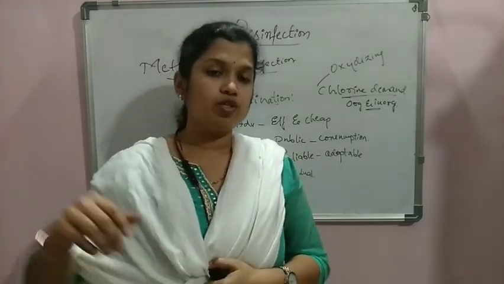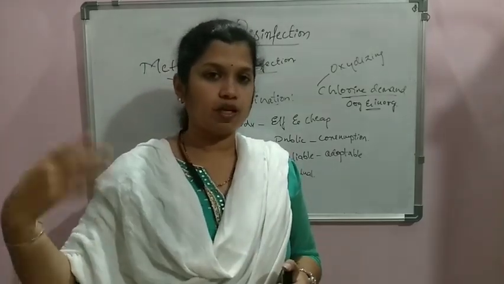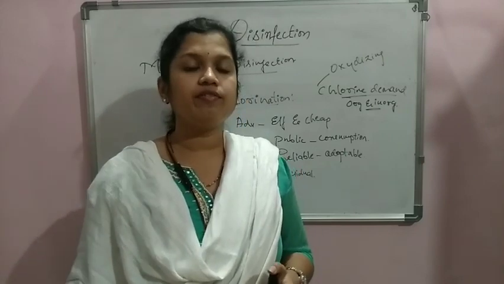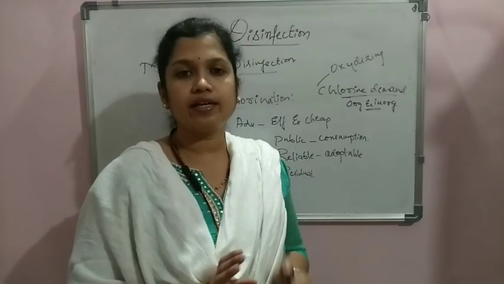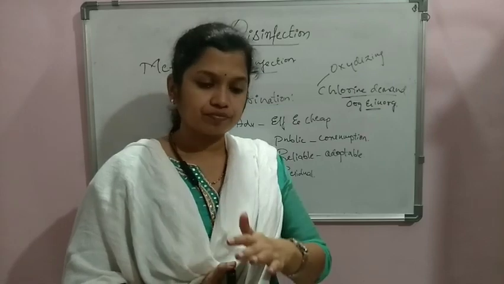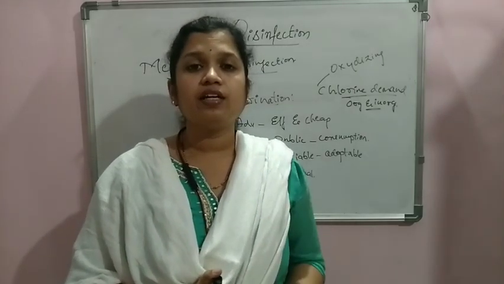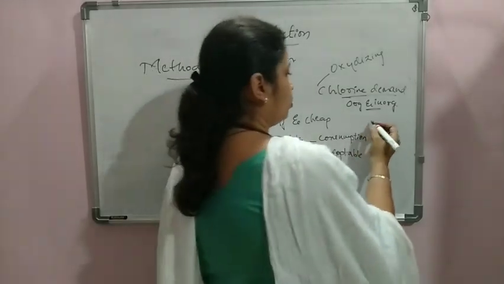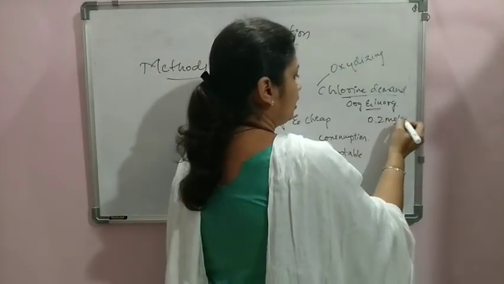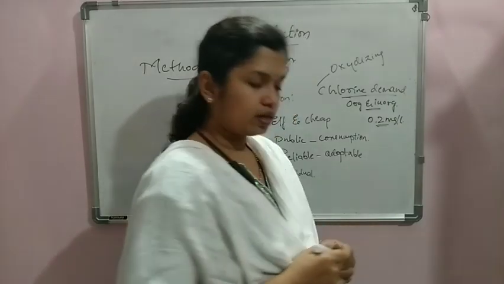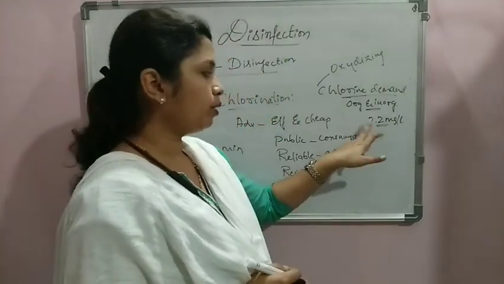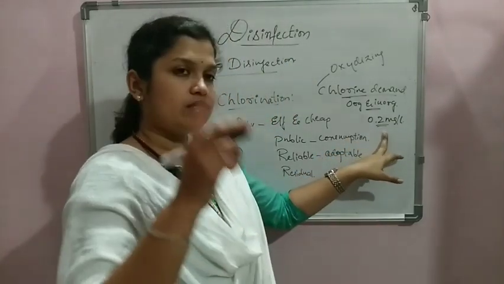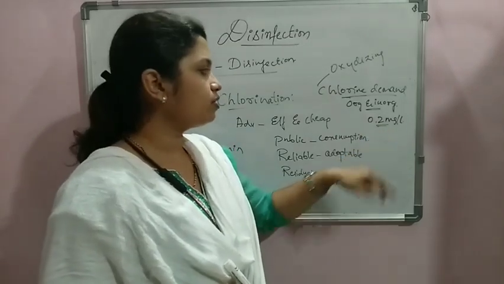Initially we check the amount of chlorine that is present, and finally we check the residual chlorine that is left. The container which gives a quantity of 0.2 mg per liter of chlorine, we consider that as optimum, because 0.2 mg per liter of residual chlorine is recommended in the water by the BIS standards.